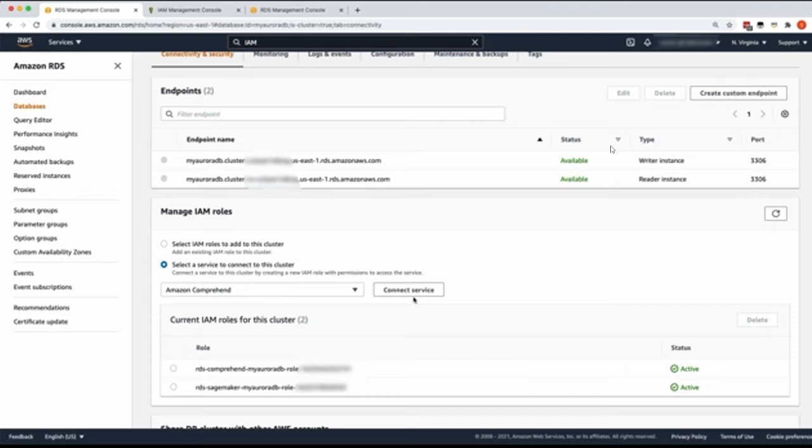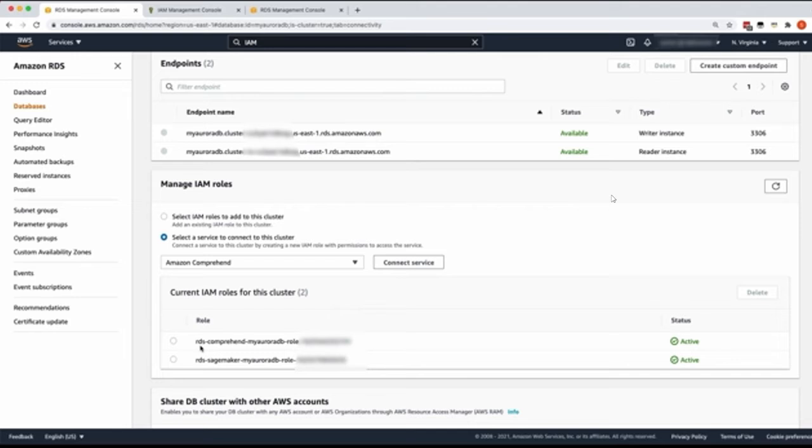But I'm not going to do that. As you can see, I have already added the role below. Not only Amazon Comprehend, but we have also added the role for Amazon SageMaker, as we are going to do a demo with SageMaker as well, wherein we will call a ML model endpoint which is hosted using SageMaker. But before we go ahead, let me quickly show you what this role is doing in the backend.